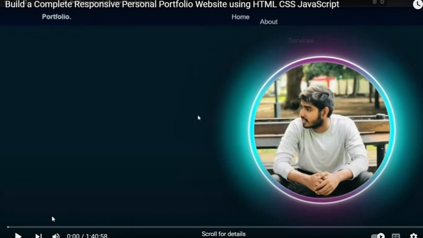So this is how to build a complete responsive personal portfolio website using HTML, CSS, and a bit of JavaScript. JavaScript is very small in this. You've understood what HTML is. You've understood what CSS is. Though you've not gone into all the details of the code, and you don't have to.